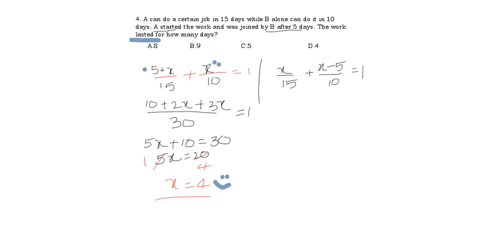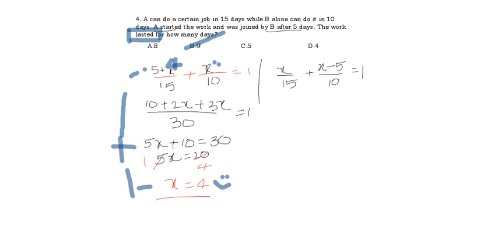Work lasted for how many days, meaning is what? Means total work done by both A and B. Here we got the B work, that is x has 4 days, plus A did extra 5 more days than B, no? So 5 plus 4 is what, friends? 9. A plus B work, that is 5 plus 4 equal to 9 days is our answer. Work lasted means total work, that is 5 plus 4, 9 days. Option B is 9. This is our answer. Okay.